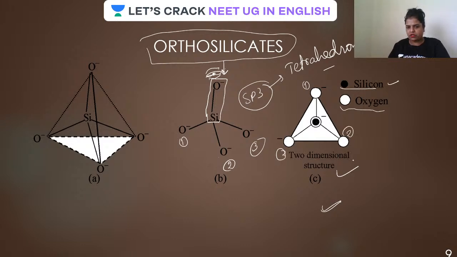This is the two-dimensional representation. It gives you a proper idea how silicon and oxygen are attached in a single tetrahedron. I hope it is clear, guys.